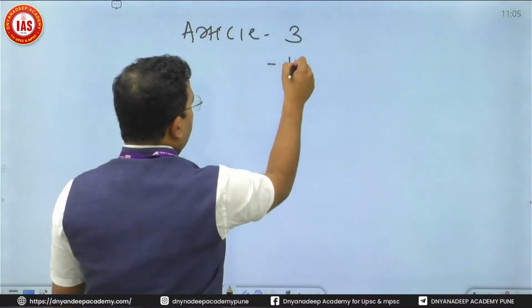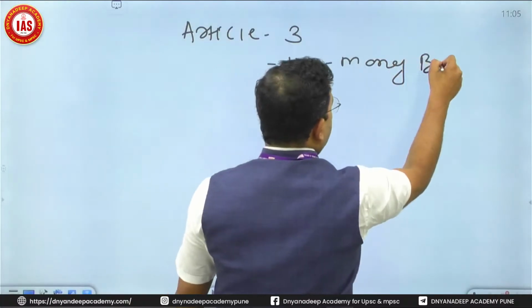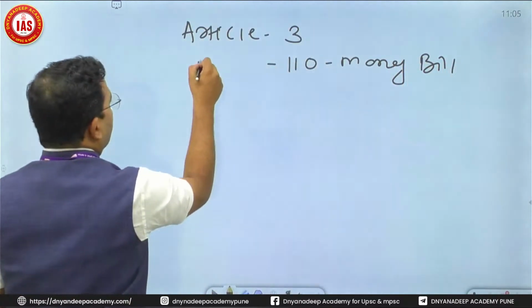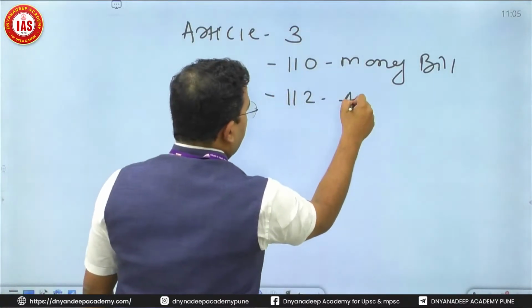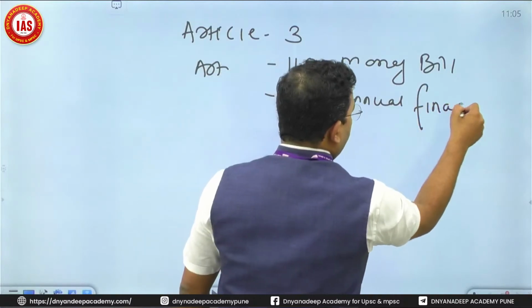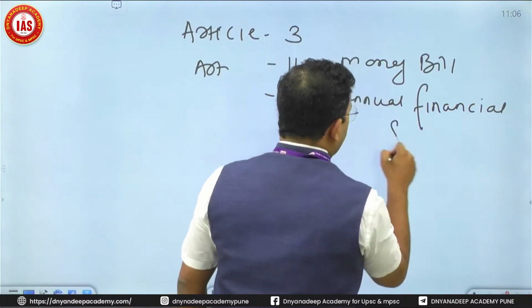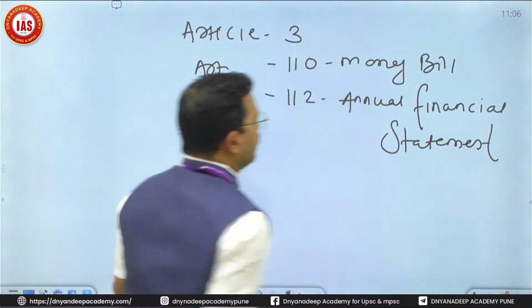Second is Article 110, that is money bill. It requires prior permission of the President of India. I will write the article here. Third is Article 112, that is annual financial statement. It is about the budget, but remember the word budget is not used anywhere in the constitution. We have a term which is known as annual financial statement.